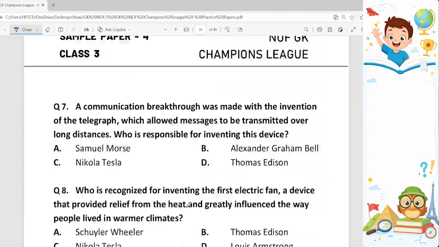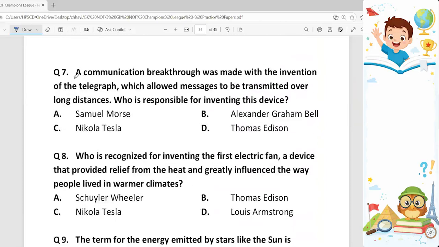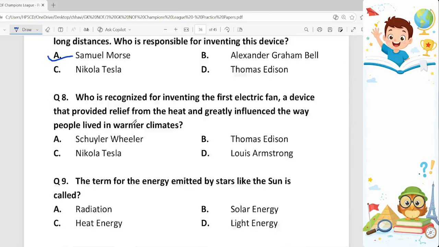Question number 7. A communication breakthrough was made with the invention of the telegraph, which allowed messages to be transmitted over long distances. Who is responsible for inventing this device? So the person who is responsible for inventing this device is known as Samuel Morse. Option A.